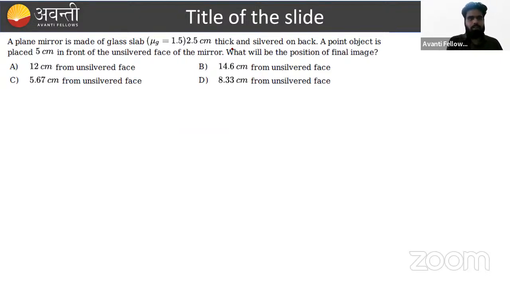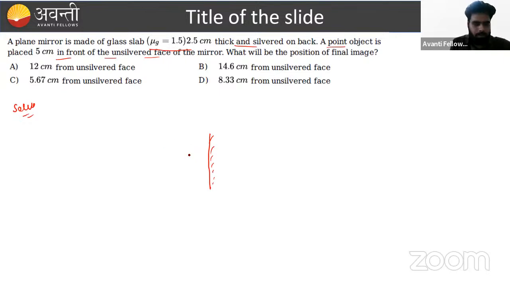Again, this is a very predictable problem for JEE Main. What is given here? In this particular problem, a plane mirror is made of a glass slab, and the thickness is given. A point object is placed 5 centimeter in front of the unsilvered face. Let us consider the situation. What is given?